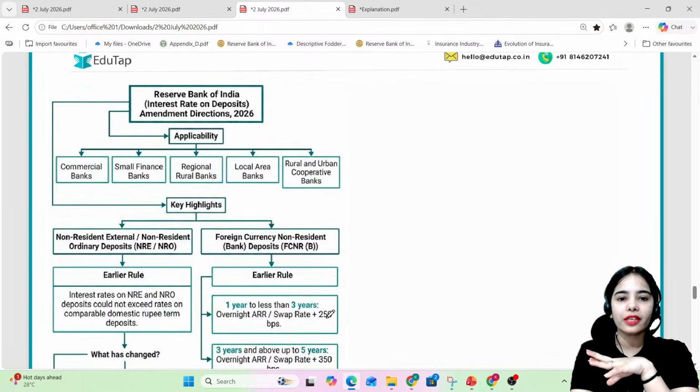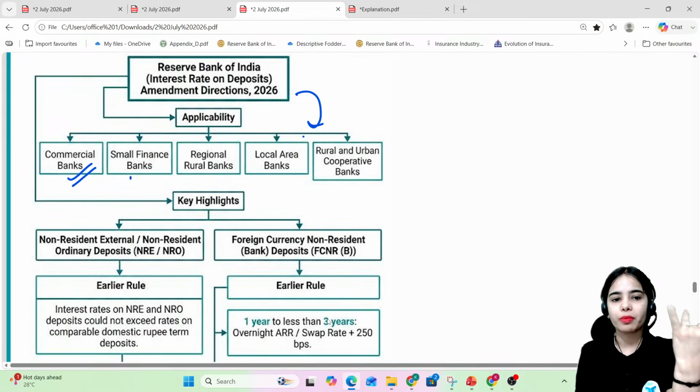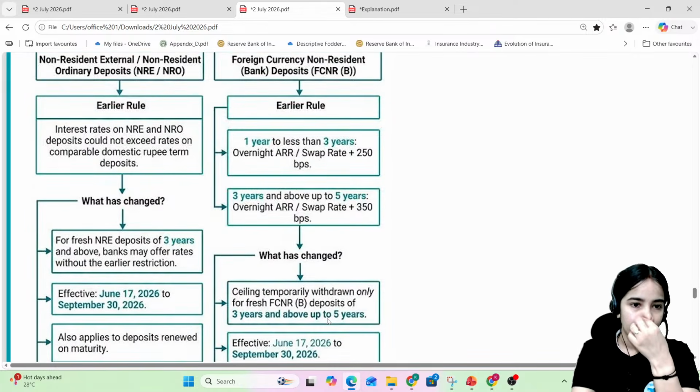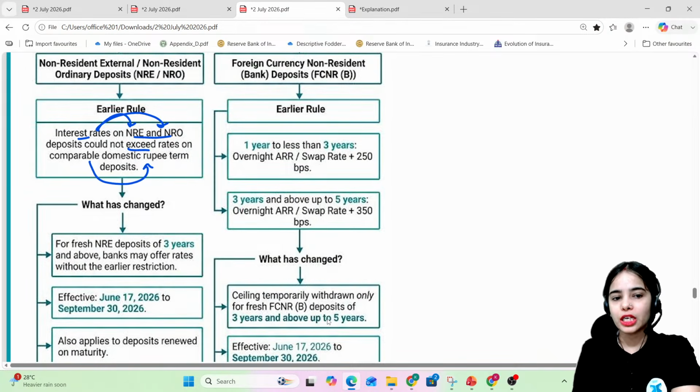So now again, through this infographic you can do the revision that the RBI has released these amendment directions. Applicability is on the commercial bank, small finance bank, RRB, local area bank, rural and urban cooperative banks. Now previously interest rate ceilings were there on the NRE NRO accounts. The interest rate on NRE NRO deposits could not exceed rates on comparable domestic rupee term deposit, the fixed deposit or the recurring deposit that are for a time period.